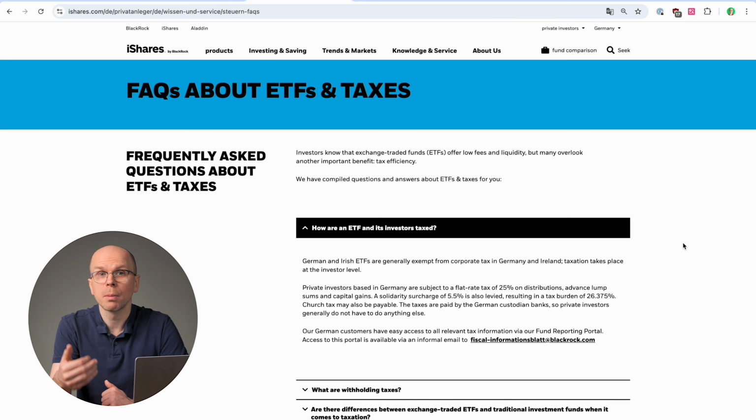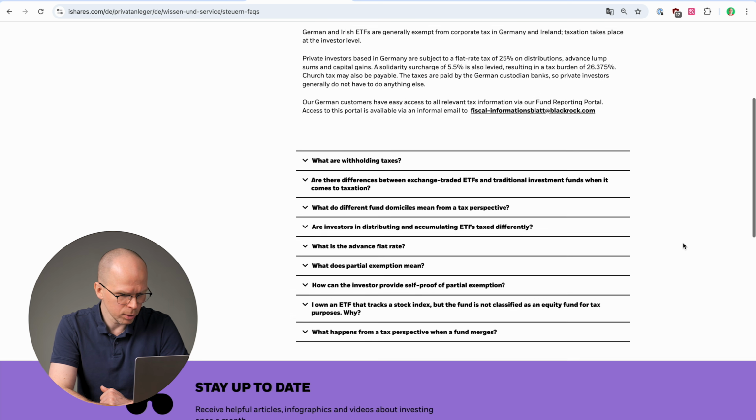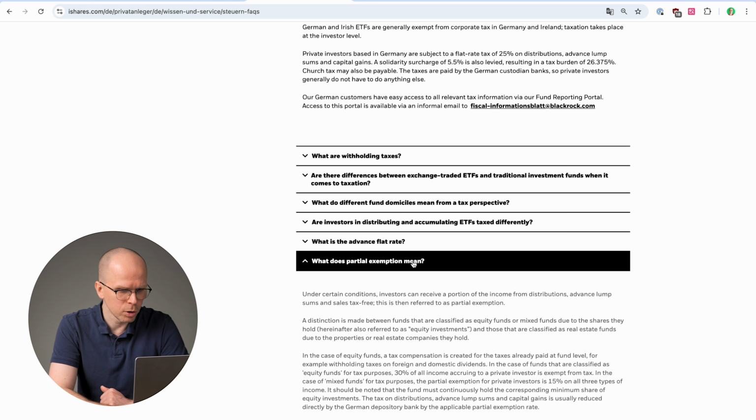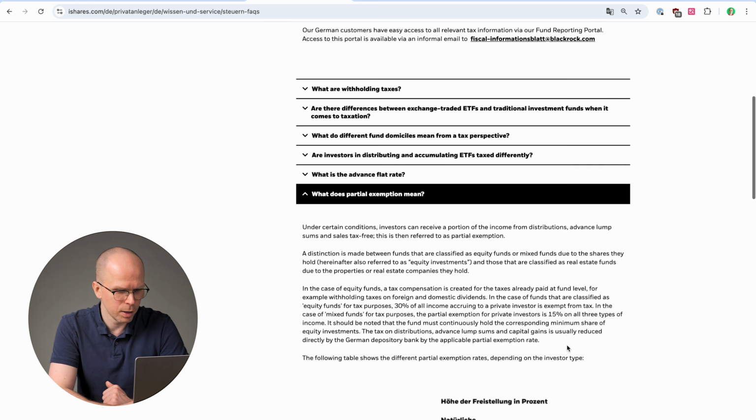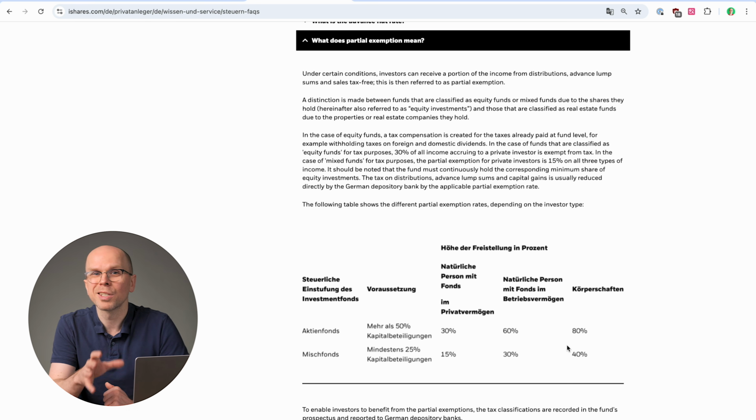For example, from PwC, we know that there are these partial exemptions. So here I see there's a question, what does partial exemption mean? And I can find the information right here. Now, this is a lot of text. I'm not going to read all of it, but the basic idea is that in Germany, if you buy a mutual fund or ETF, and this fund invests primarily in stocks, the capital gains tax that you pay is reduced significantly.